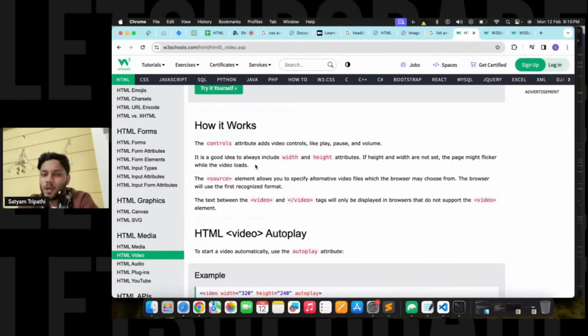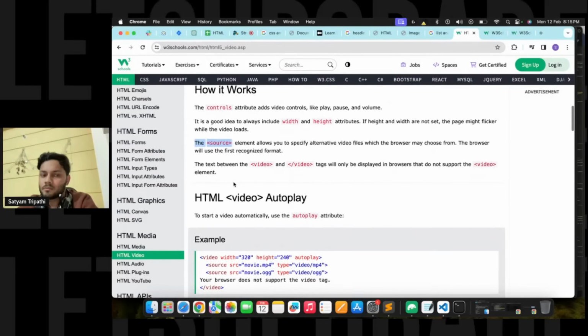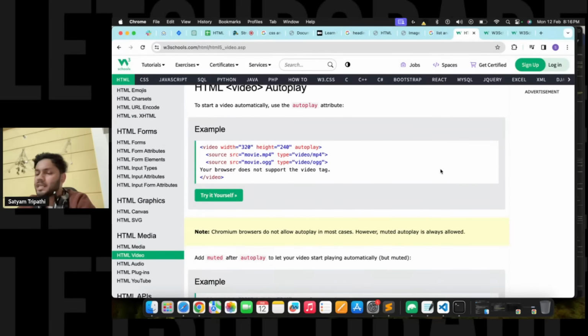This is the only thing you have to do. Height and width, we all know what they are. What is source? We all know. And the text between the video tags will only be displayed in browsers that don't support that particular video. Clear, guys, till now?